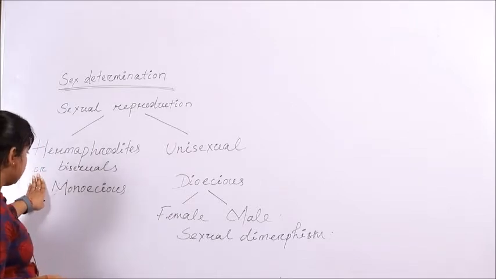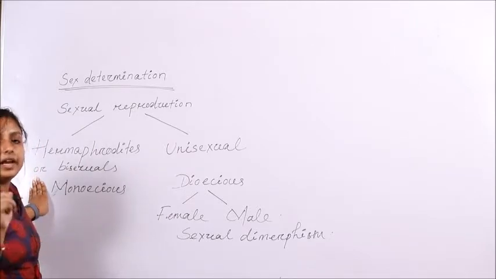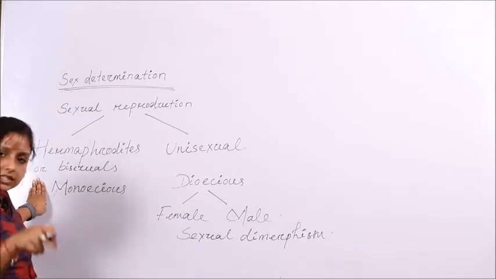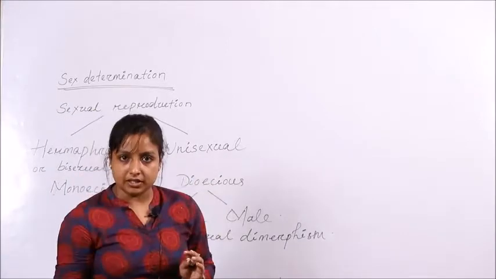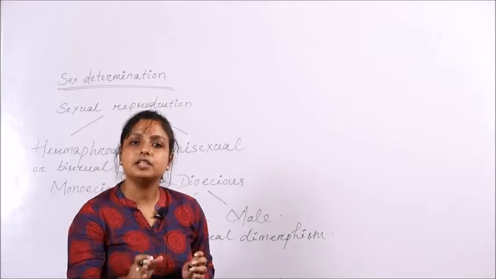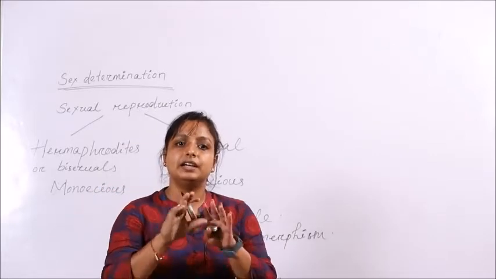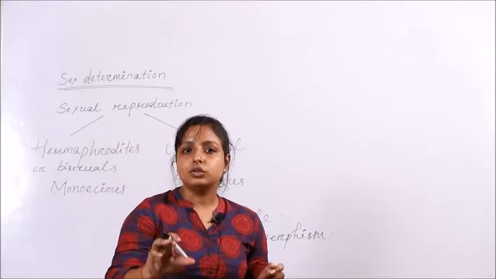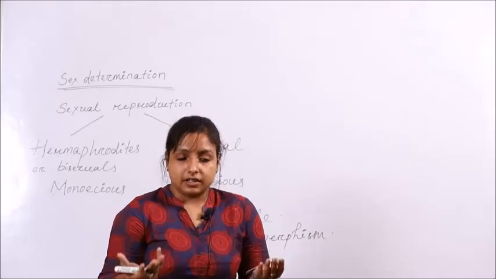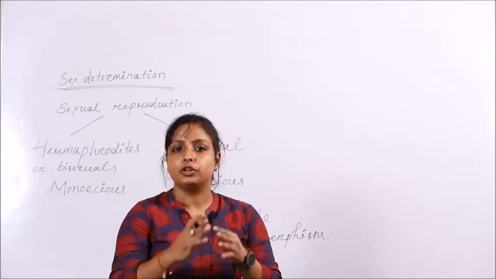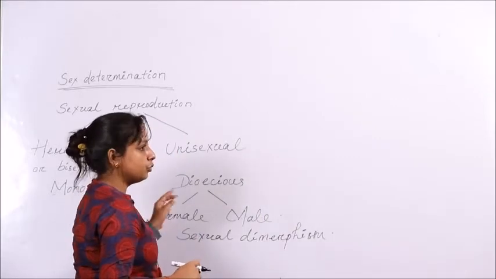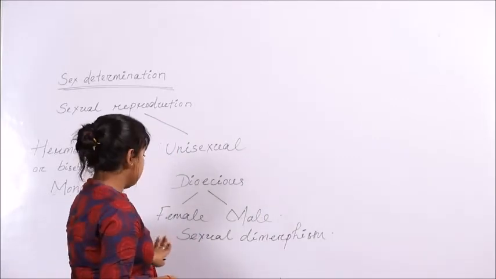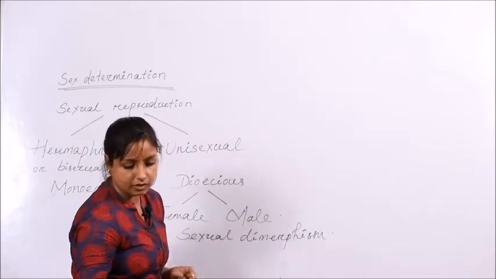Hermaphrodites are also bisexual organisms, because both male and female reproductive organs are present in the same organism, whereas in unisexual organisms the male and female sexual reproductive organs are present in different individuals. Those individuals are characteristically and phenotypically different. So a population consisting of two different kinds of organisms is known as sexual dimorphism.